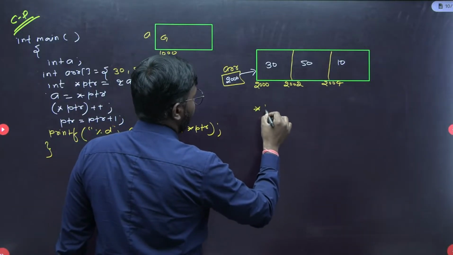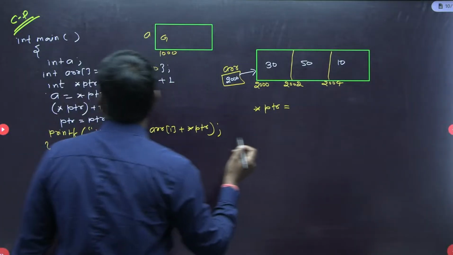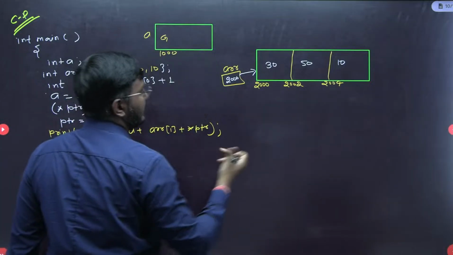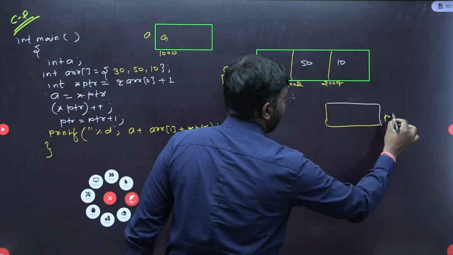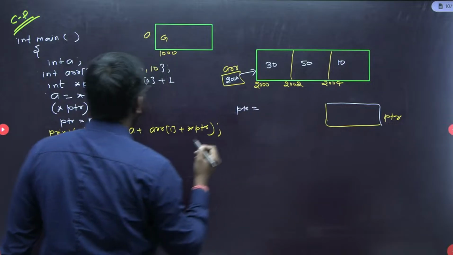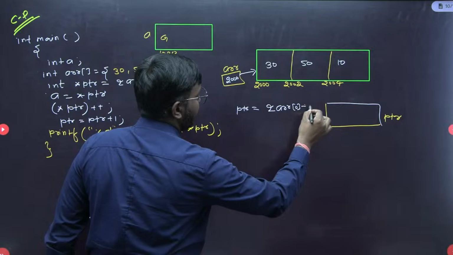Okay. int *ptr, ptr is a pointer. So let's create one pointer ptr here. This is our ptr. Now here ptr is equal to &*(arr + 0) + 1.